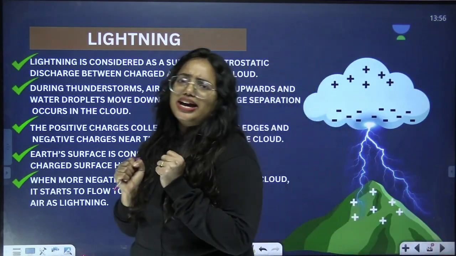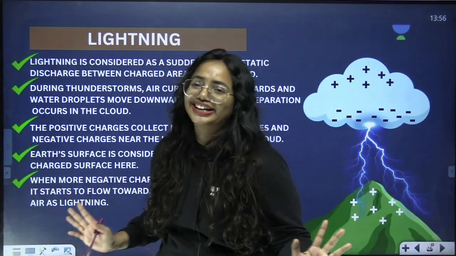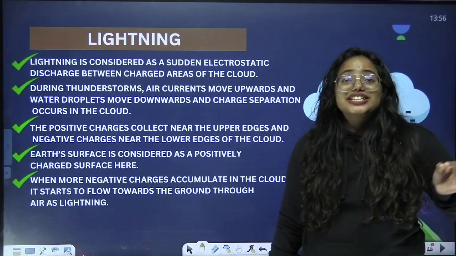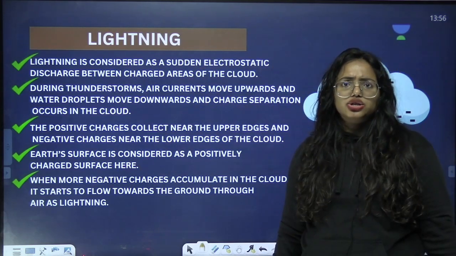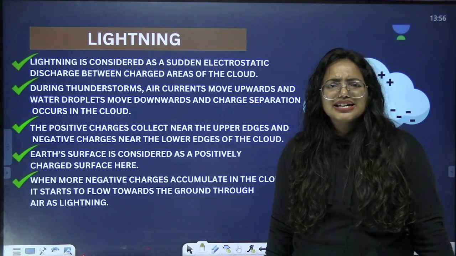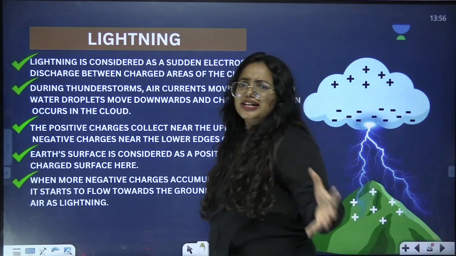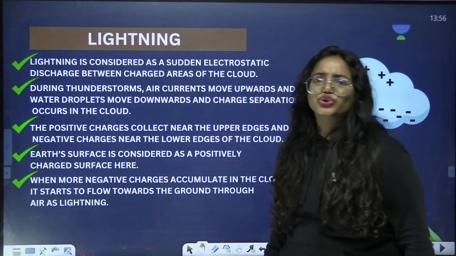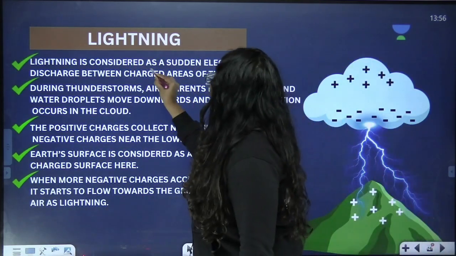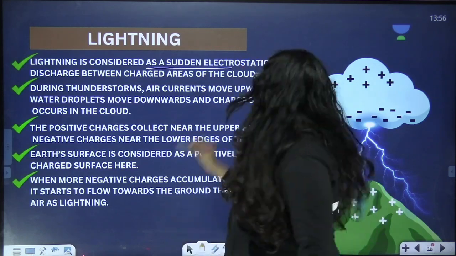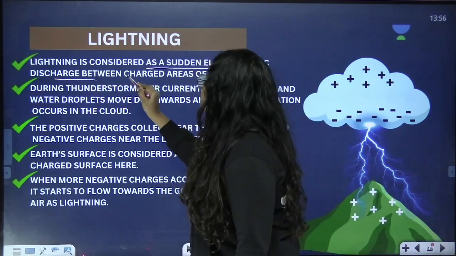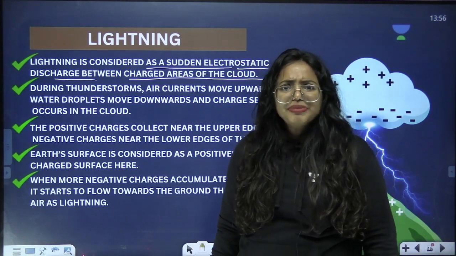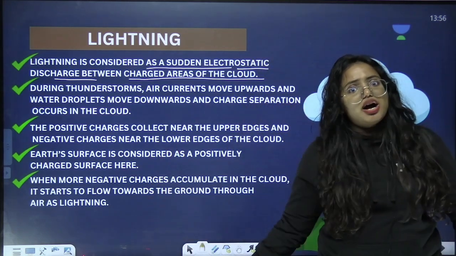Lightning! Lightning can be very scary, right? Yes, but we need to learn it. And look at it. What is meant by lightning? So lightning is nothing but an electrostatic discharge. What is meant by that? If I tell you that the charge is being dissipated during lightning, do you agree with this? Yes, of course, you have to agree with this, right? So lightning is considered as a sudden electrostatic discharge between charged areas of cloud.